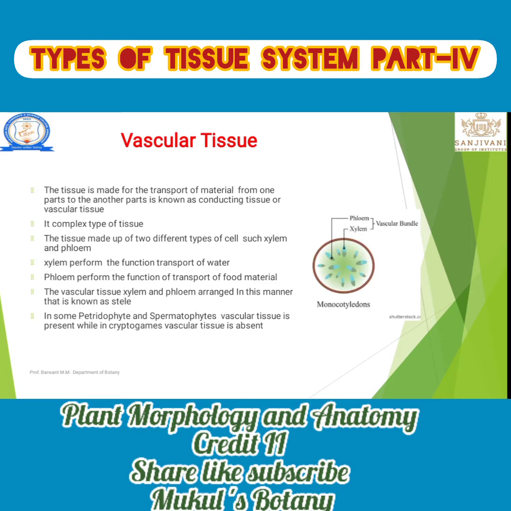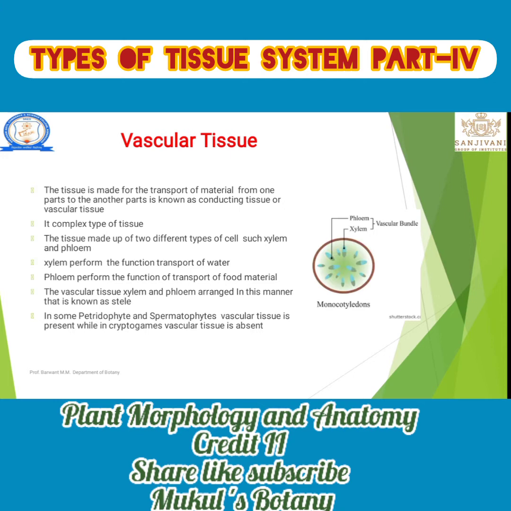For such transporting, some tissues are present, such as xylem and phloem; those are the two types of tissue. Xylem is made for the transport of water and minerals from the root to the different parts where they are required, and the phloem is the tissue made for the transport of food from the leaf to where it is needed, that means root, stem, or any other part. Those are the conducting tissue, transporting tissue, or the vascular tissue system.